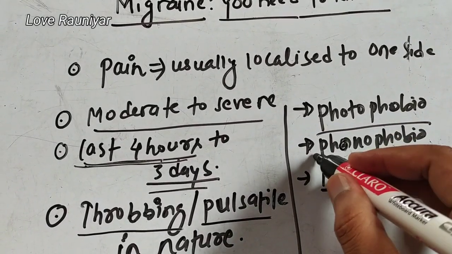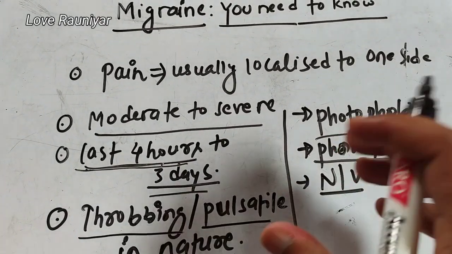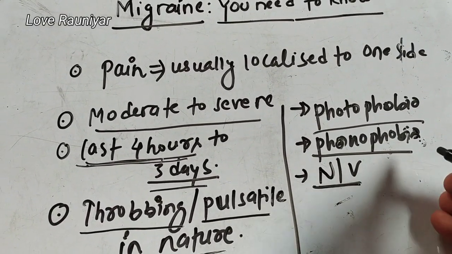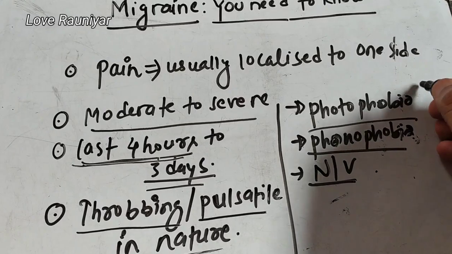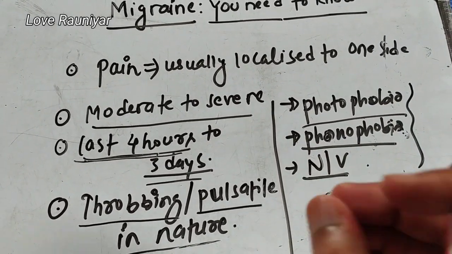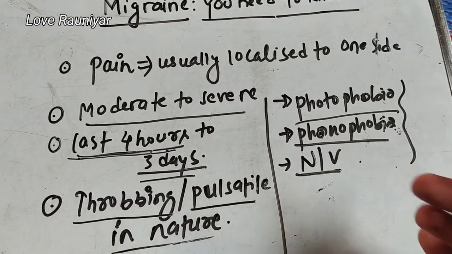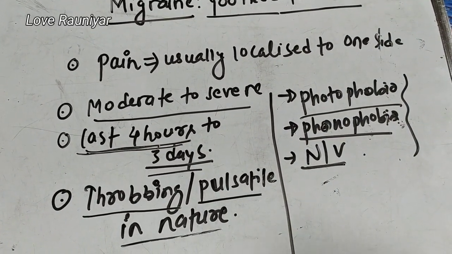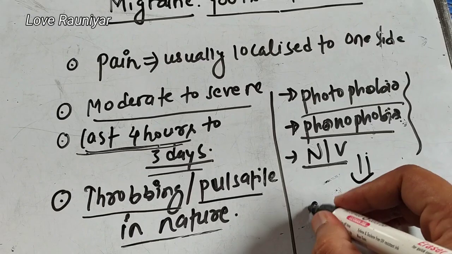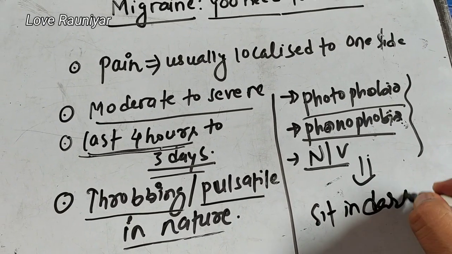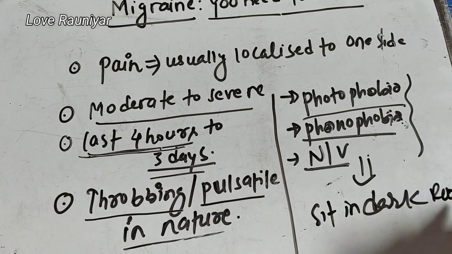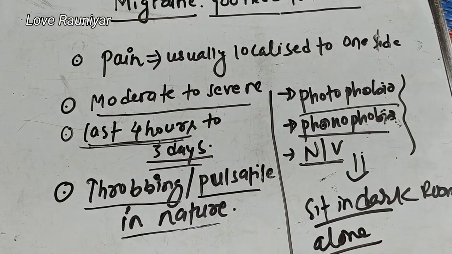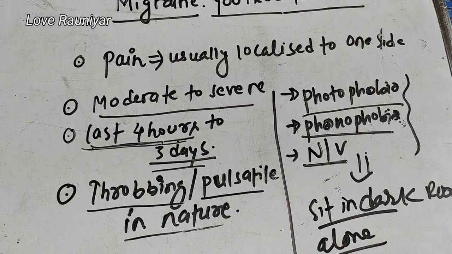They will also have irritation to loud sounds, or even in general talk they will feel very irritated, that is phonophobia, and the pain may be associated with nausea and vomiting. All these features occur during the pain, not before the pain or after the pain. These features run simultaneously along with the pain. That's why the patient wants to sit alone in a dark room, so that sounds do not come, in a quiet environment.